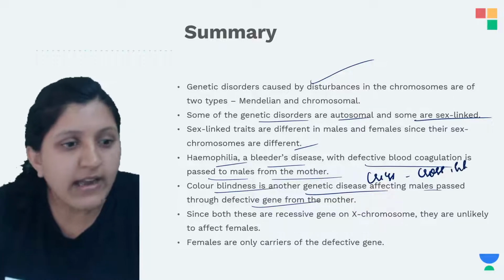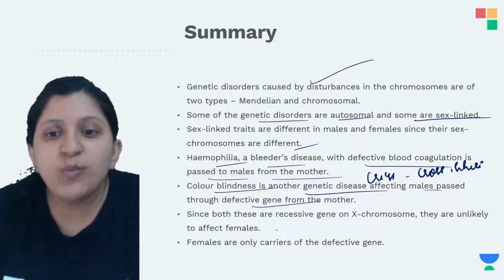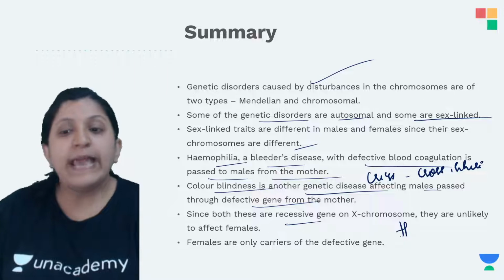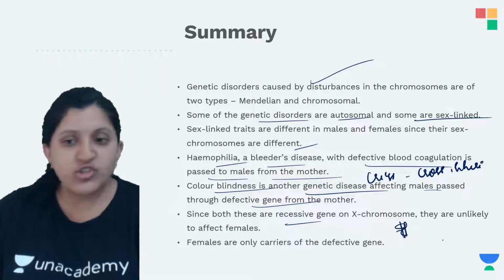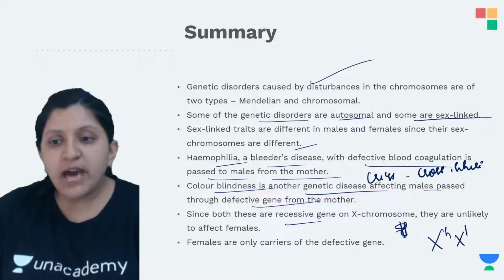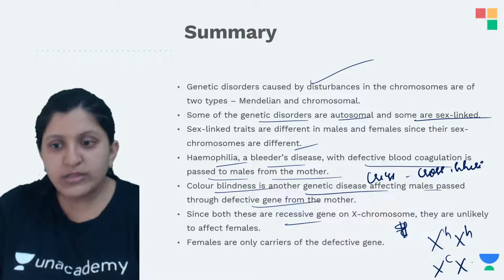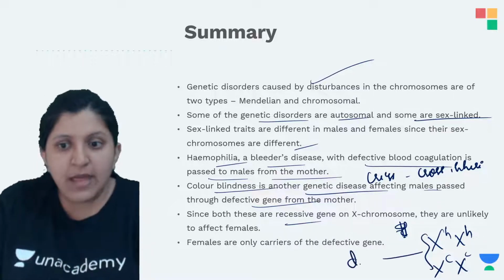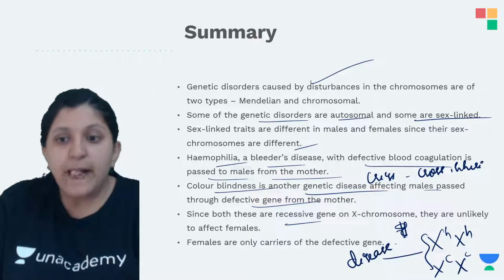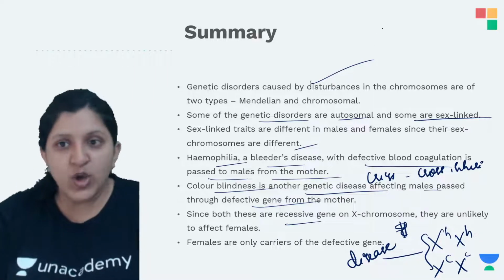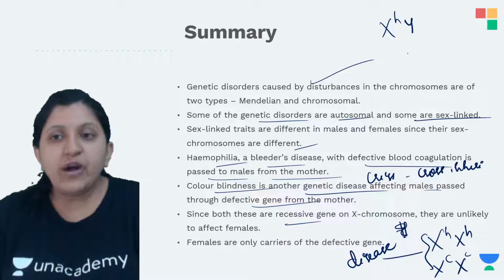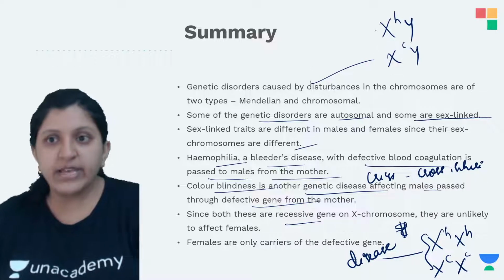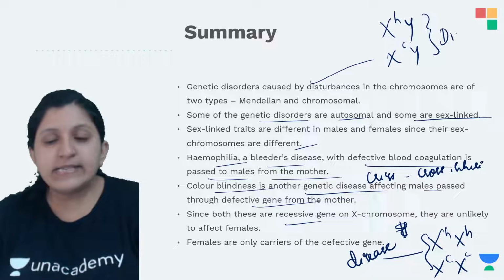Other than that, since both of these genes are recessive, in case of a female only if both the chromosomes are affected can there be a disease. But in case of a male this is not the case. Even if one gene is affected, because there is no other chromosome to dominate the effect, he will have the disease.